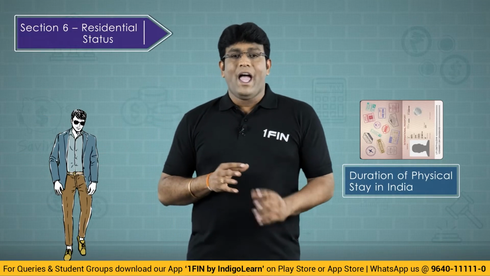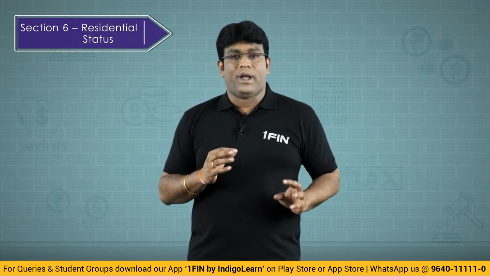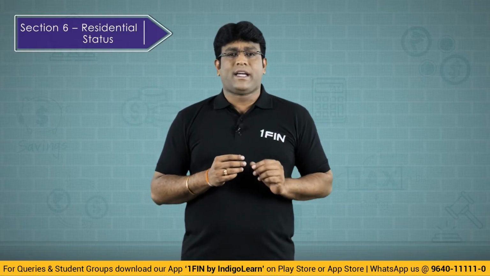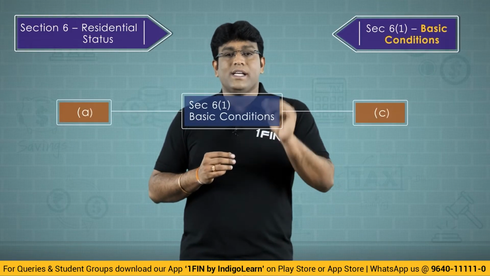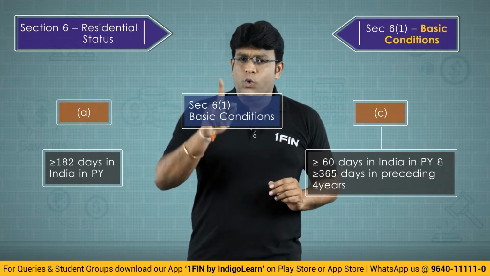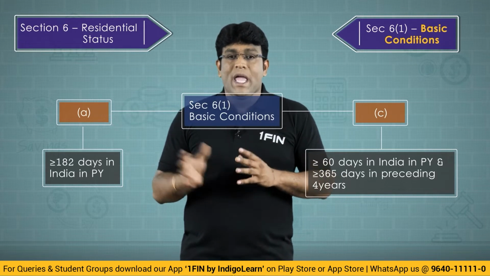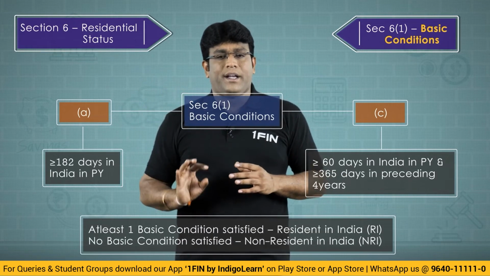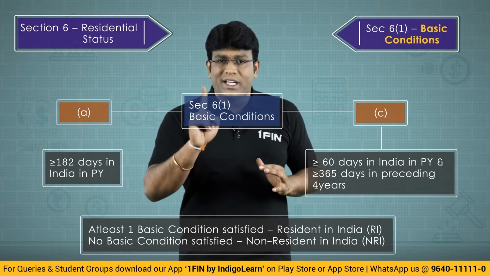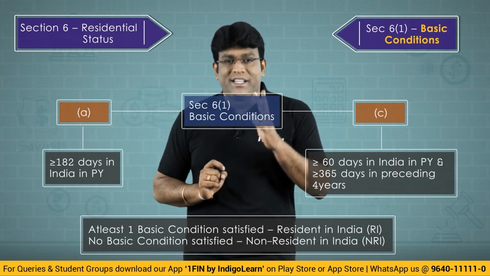Now let us see how do we determine the residential status of an individual. First, my dear friends, we have got two interesting basic conditions given under section 6 subsection 1. Out of these two basic conditions, if any one condition is satisfied, we will call the individual a resident.